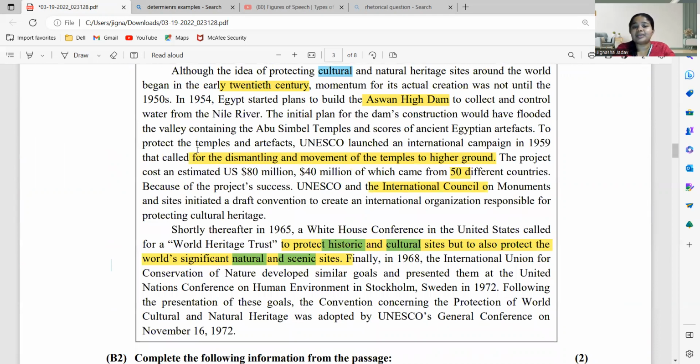Although the idea of protecting cultural and natural heritage sites around the world began in the early 20th century, momentum for its actual creation was not until the 1950s. In 1954, Egypt started plan to build the Aswan High Dam to collect and control water from the Nile River.